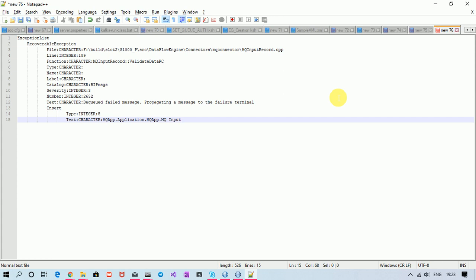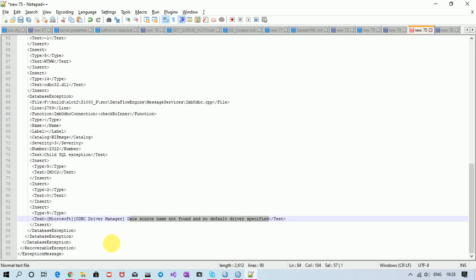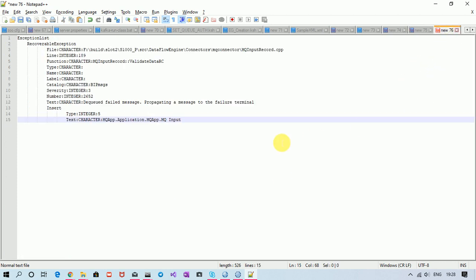So exception is different. Here we cannot see what is my actual exception, right? My actual exception is this data source name not found and no default driver specified. But what I am seeing is dequeued failed, right? So I am not able to see my actual exception. So this is the need of catch terminal.